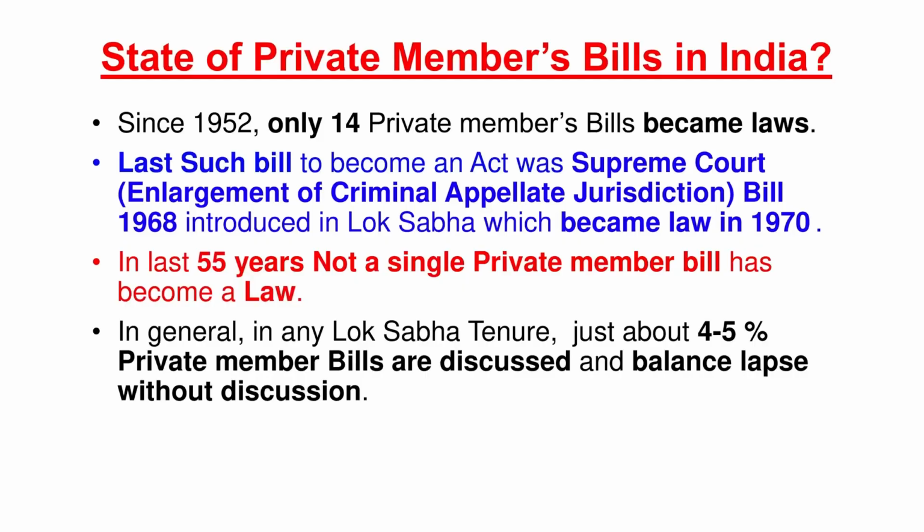how has been the state of private members' bills in India? Since 1952, that is, since the first Lok Sabha came into existence, only 14 private members' bills have become laws. The last such bill to become an act was the Supreme Court Enlargement of Criminal Appellate Jurisdiction Bill 1968, which was introduced in Lok Sabha and which became a law in 1970. That means for 55 years, not a single private member's bill has become a law in both houses of parliament.